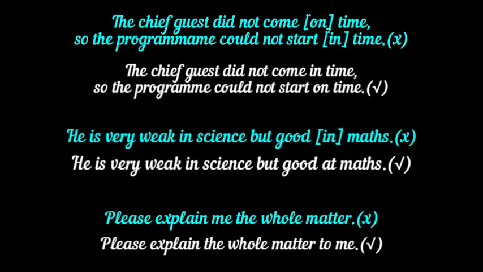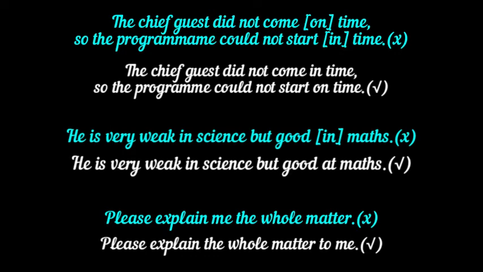Well, what's the difference between the phrases on time and in time? Remember, the phrase on time means at the pre-scheduled time or hour, whereas in time means at the appropriate time, not late. Now study the example on your screen. In the sentence, "The chief guest did not come on time, so the program could not start in time," both the phrases are incorrectly used.